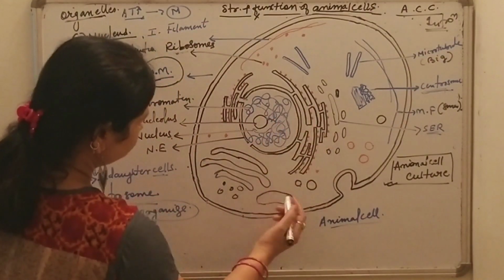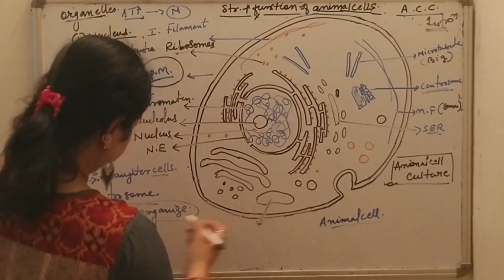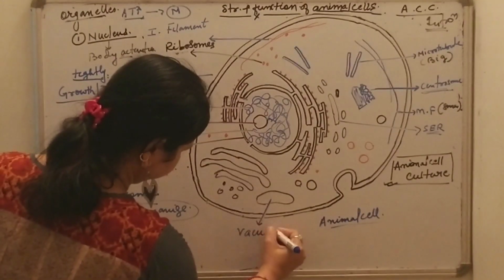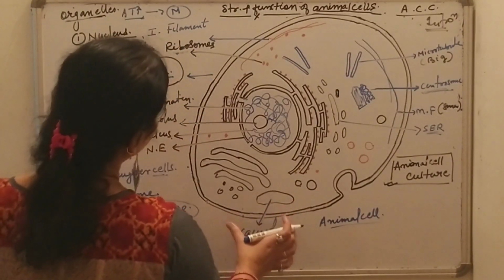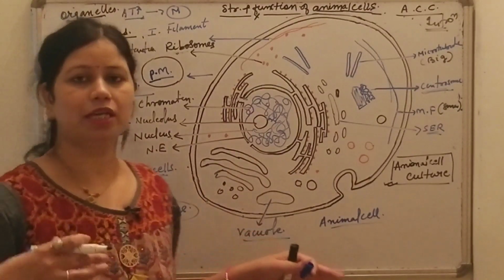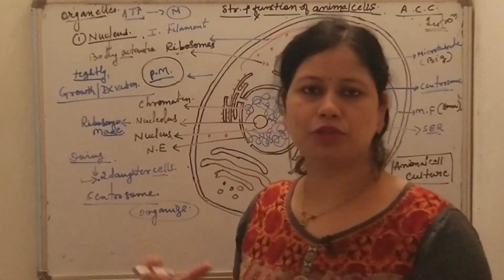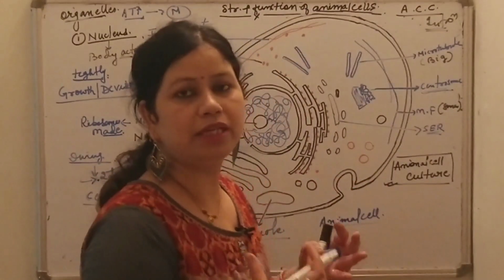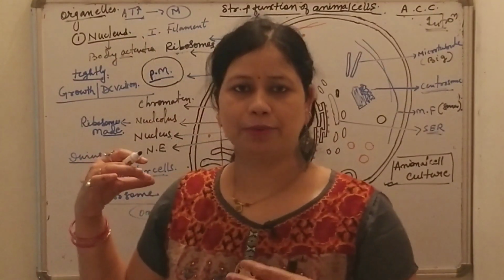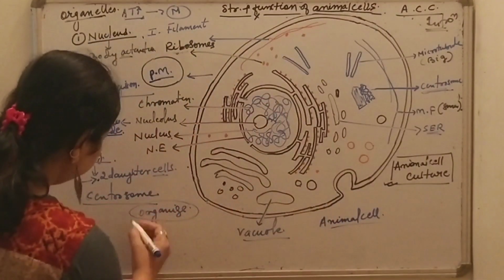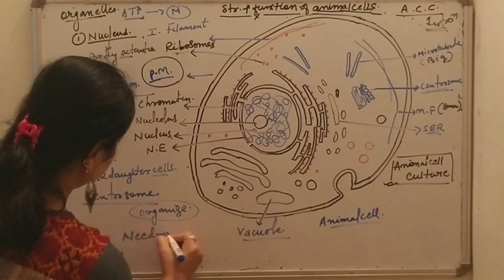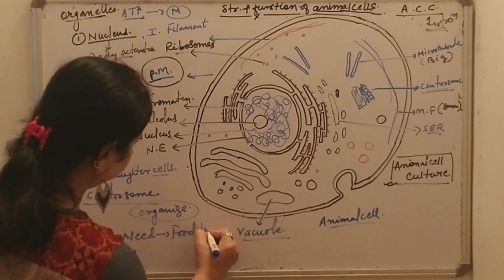Now what about the vacuoles? Okay, so this is the vacuole. So what are vacuoles and what functions do they have? Mainly vacuoles are the storage bubbles. They are responsible for storing. What type of material can they store? They generally store food and nutrients which the cell may need, which the cell requires.